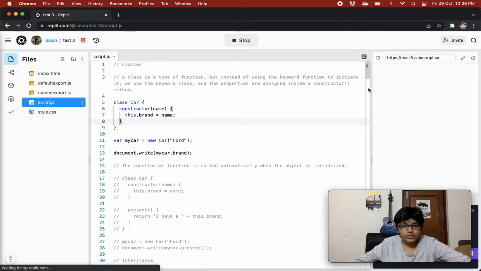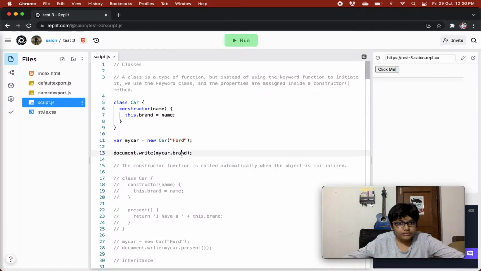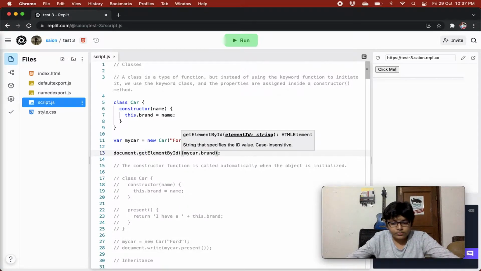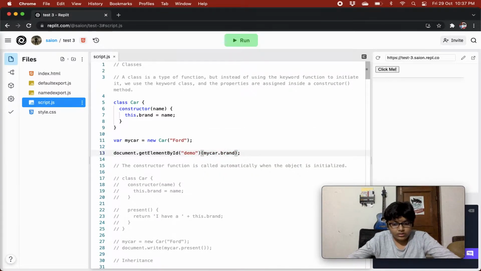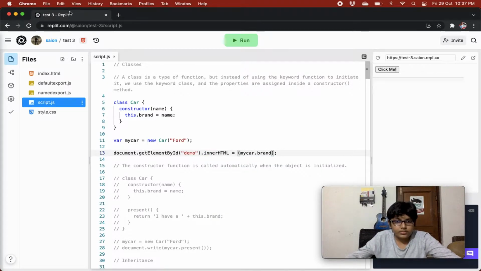Okay, it didn't come. We are doing myCar.brand, so we are executing it, so it should write that. We'll just quickly do getElementById demo dot innerHTML equals myCar.brand.